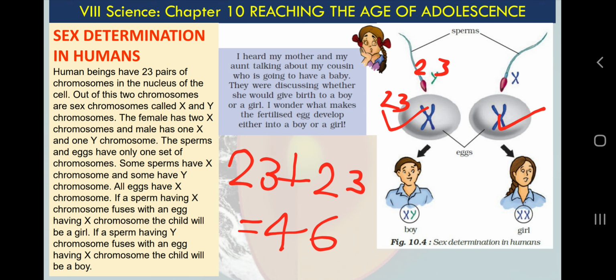After fusion, the 2 nuclei, one from the sperm and one from the egg, will fuse and make the single nucleus of the zygote, which will have 46 chromosomes. Then the zygote will divide and divide, and in this way the embryo formed from that zygote, and the child formed from that embryo, will have 46 chromosomes in each and every cell of its body.